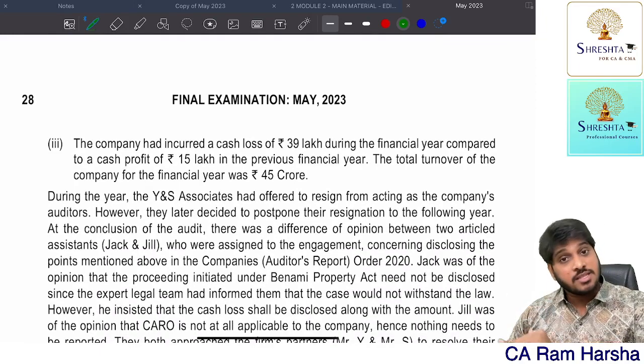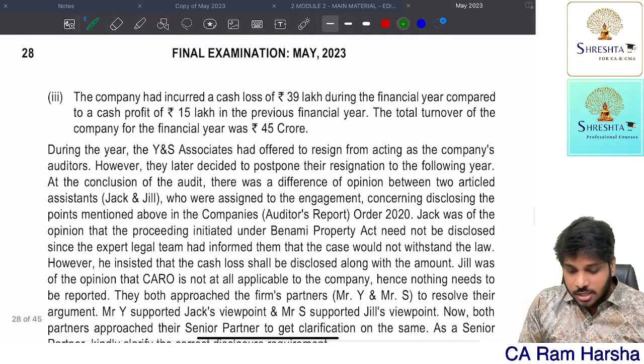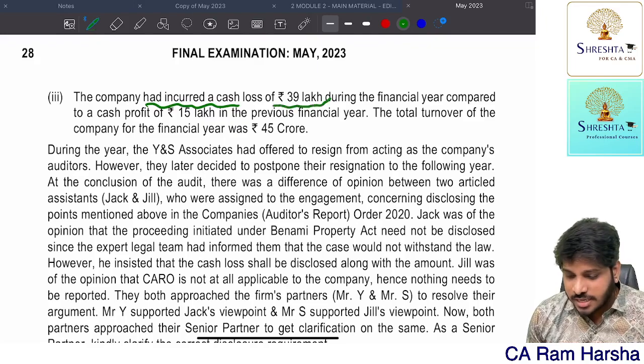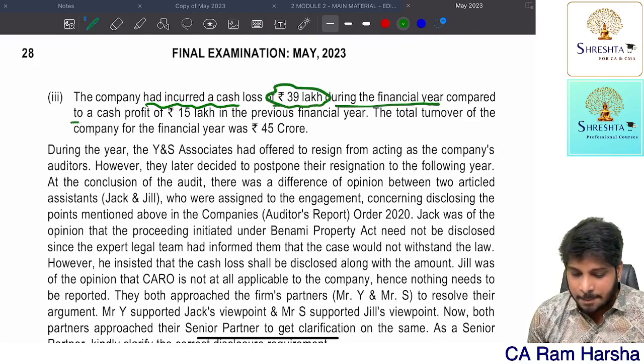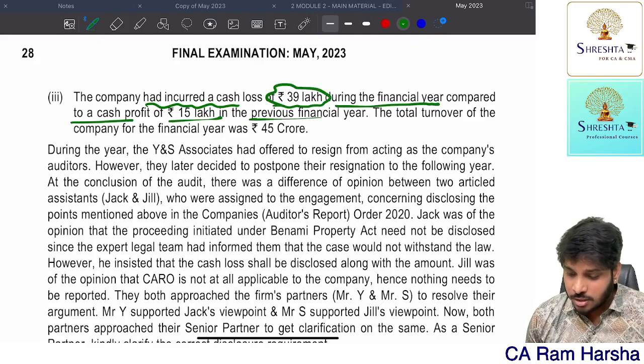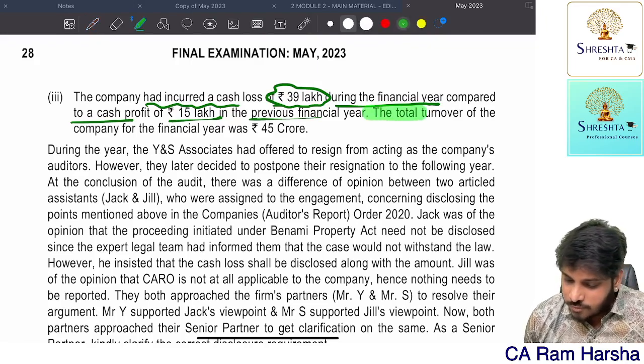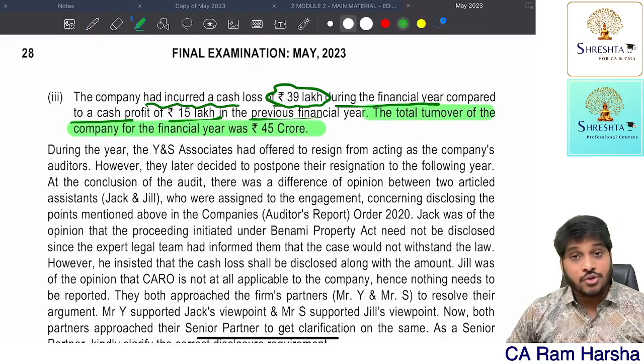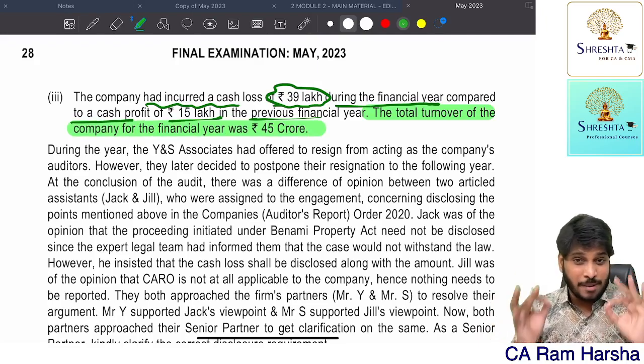It will be dismissed in the next year, not in the current year. Fine. The company had incurred a cash loss of 39 lakh during the financial year compared to a cash profit of 15 lakhs in the previous year. The total turnover of the company is 45 crore. This creates an impact in this question.